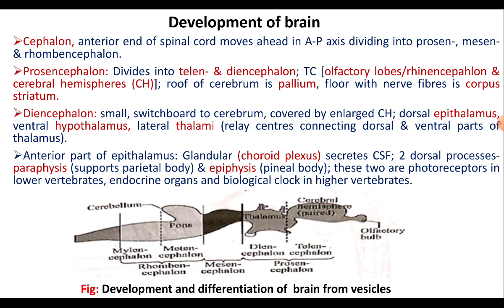These two processes are formed on the dorsal surface of the diencephalon, and they are the photoreceptors in the lower vertebrates, and they act as endocrine glands in the higher vertebrates.